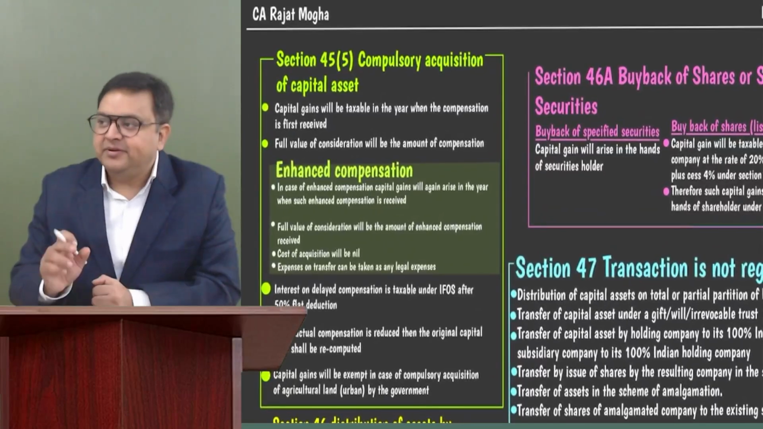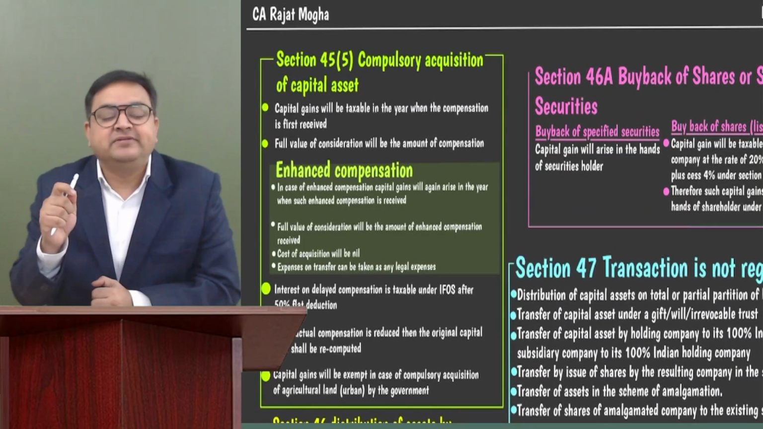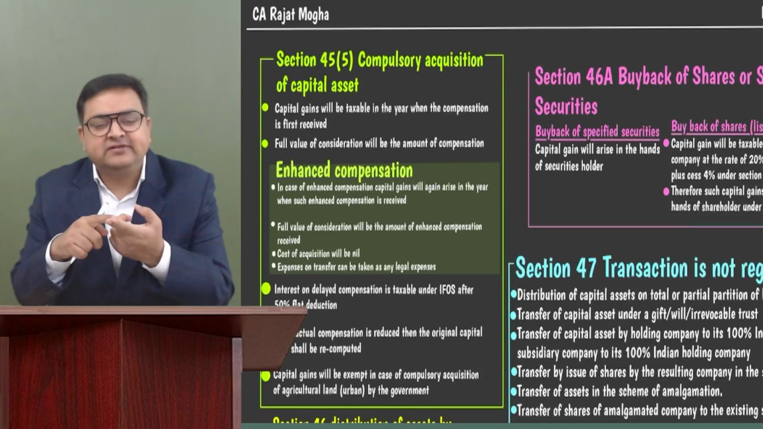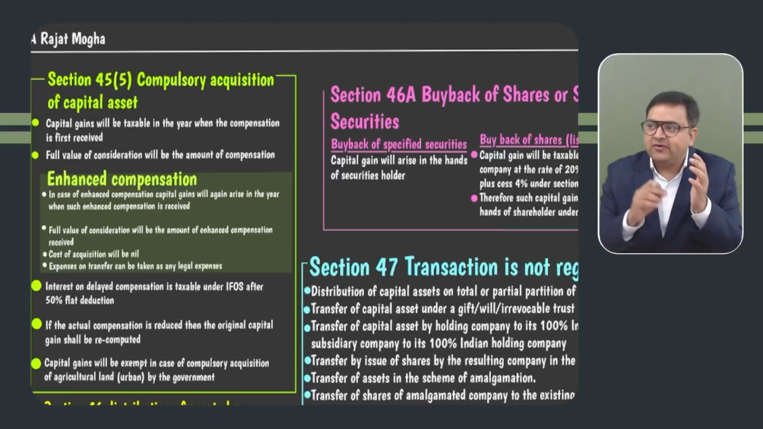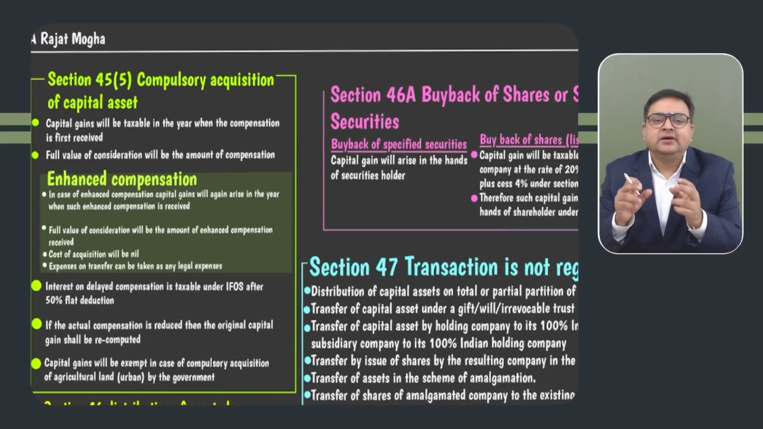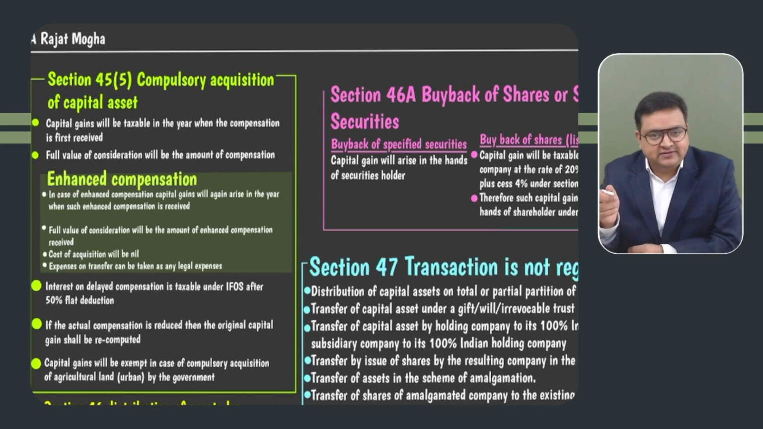Now, the next section is 45.5. 45.5 is related to compulsory acquisition of a capital asset. So whenever an asset is compulsorily acquired, let's say land or building is getting compulsorily acquired, the year of acquisition would be the year of transfer, but we will wait till the actual compensation is received. So whenever the compensation is received, we are going to tax it. Correct? So capital gain will be taxable in the year when the compensation is first received, and the full value of consideration would be the compensation which is fixed by the government.